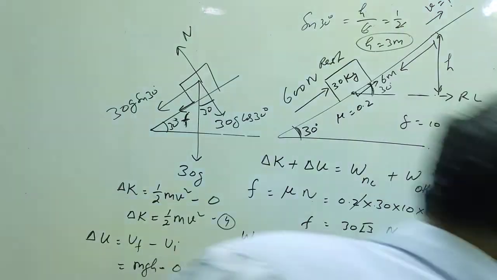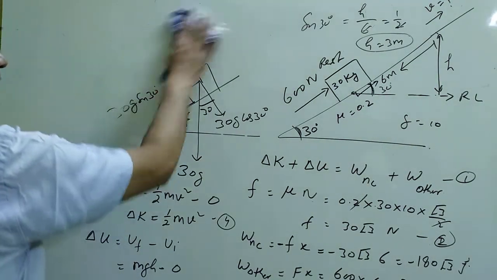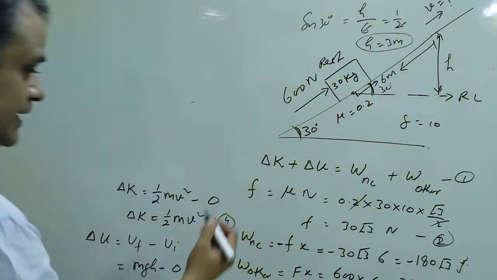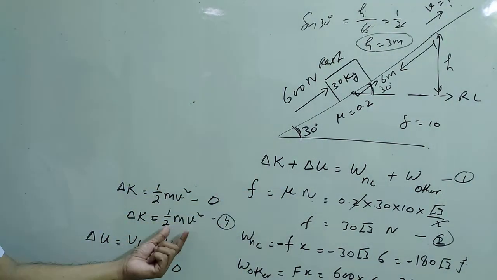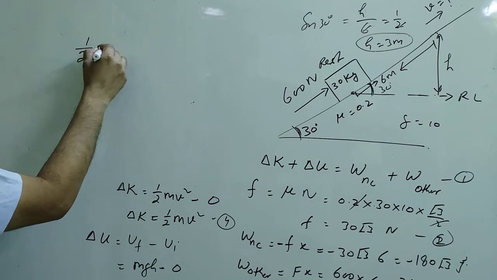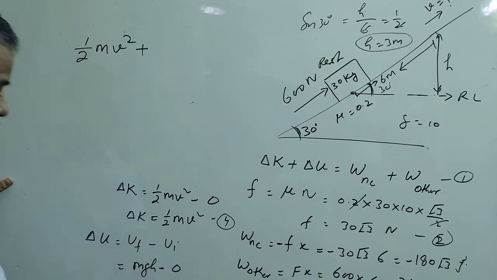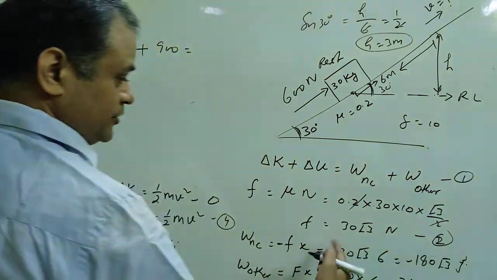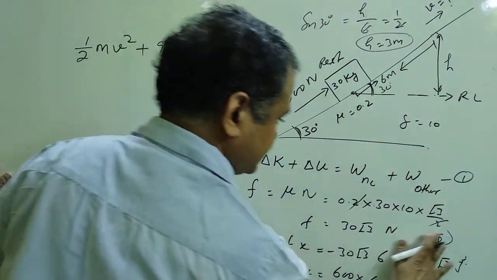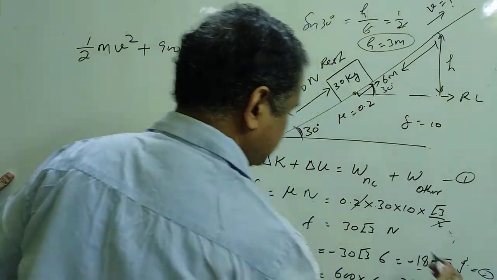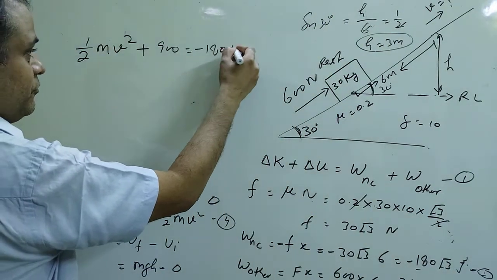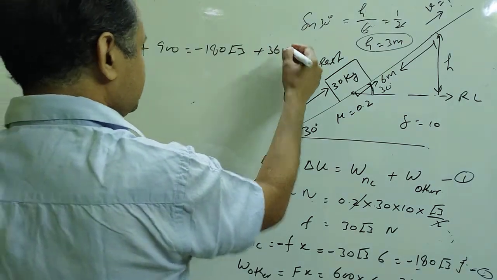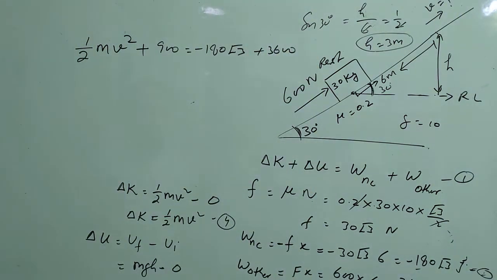Now I am going to put all these values in equation number 1. So children, delta K, the change in kinetic energy, is half mv square. Delta U, change in potential energy, is 900. Work done by non-conservative force, we already found, is minus 180 root 3, this one is equation number 2. And work done by other force is plus 3600.